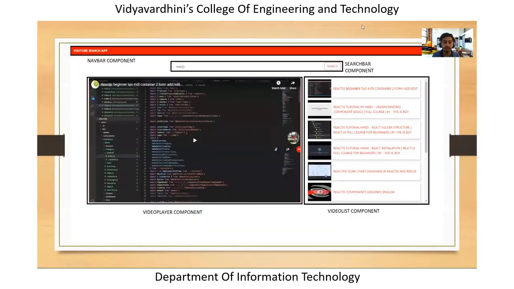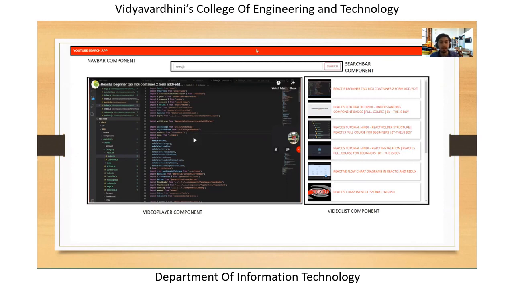Yeah, so jumping back to the presentation, this is a basic example of how a React app might look. This is just a simple YouTube search app. The things used over here were a YouTube API to get results from the search. But the main thing you need to keep in mind is that we see lots of components over here, right? As specified earlier in the definition, React lets you break down a complex UI into small pieces called components, right?